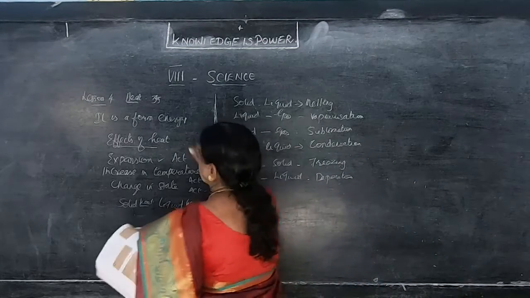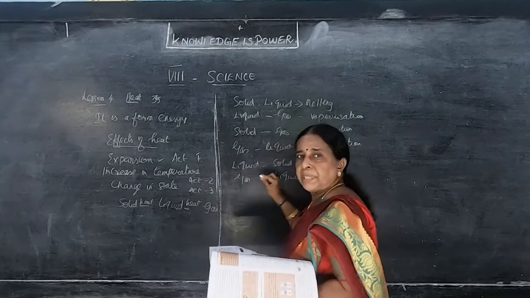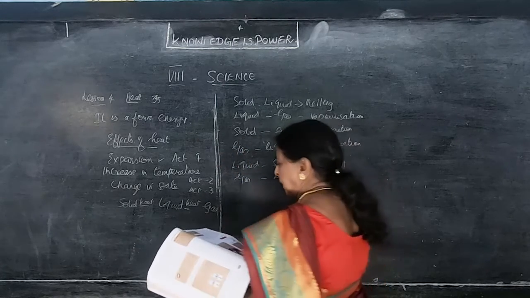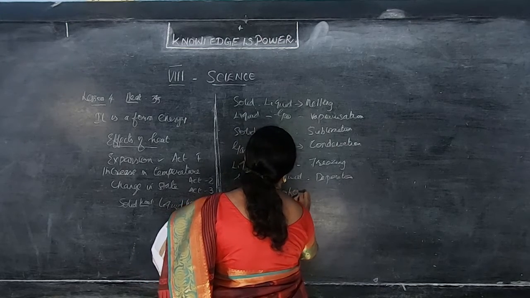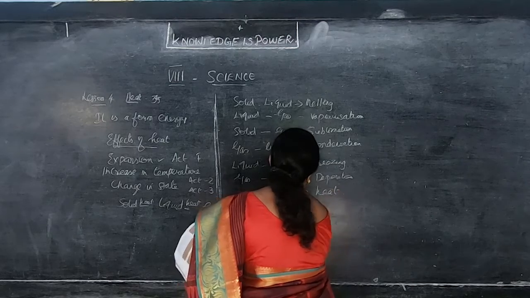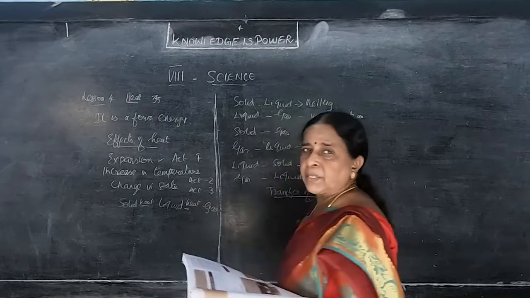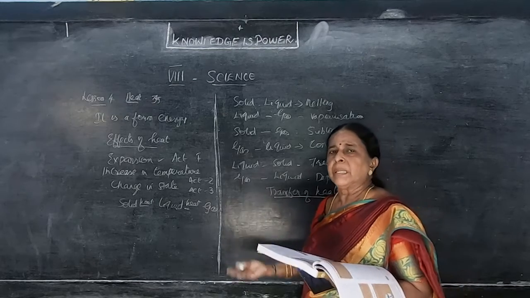Okay, now we have to say transfer of heat. Next, this is what I said about the effects of heat and the changes of state. Now we have to say transfer of heat. There are three ways of heat transfer. Heat transfers from one particle to another particle. That is known as what?